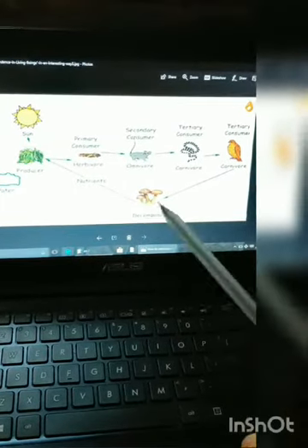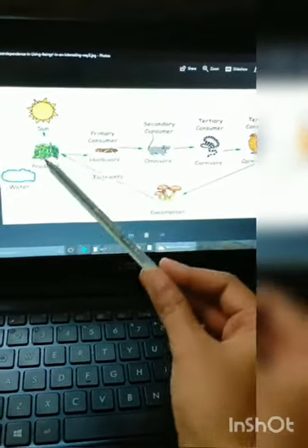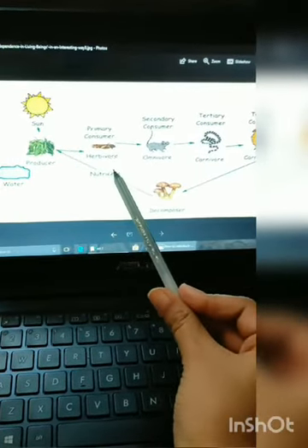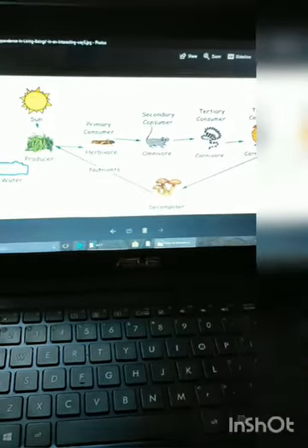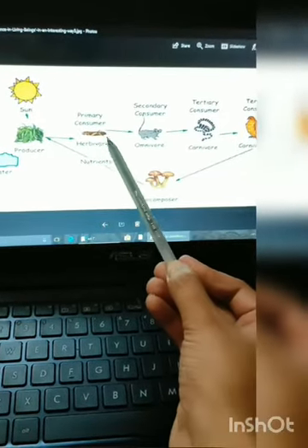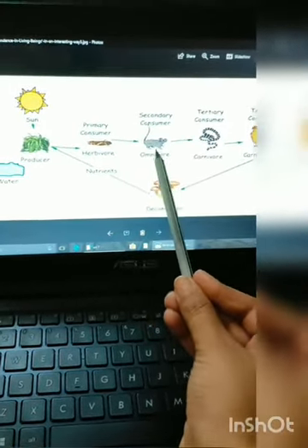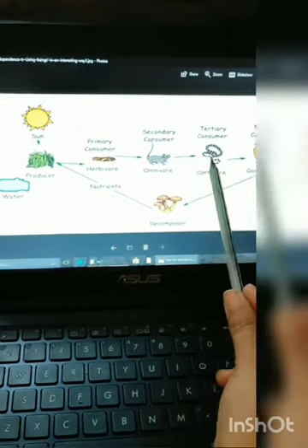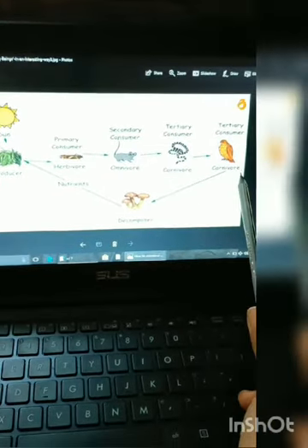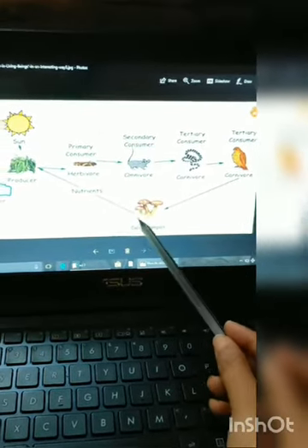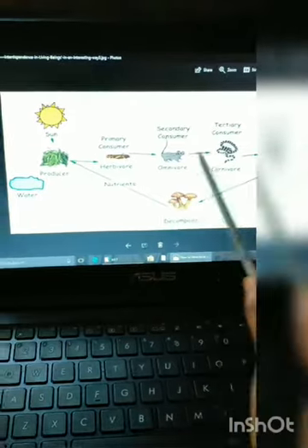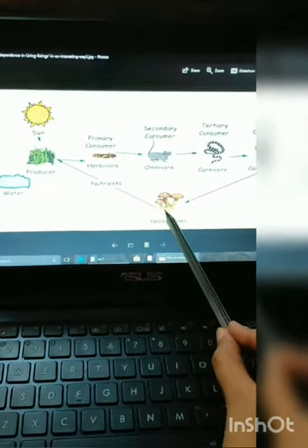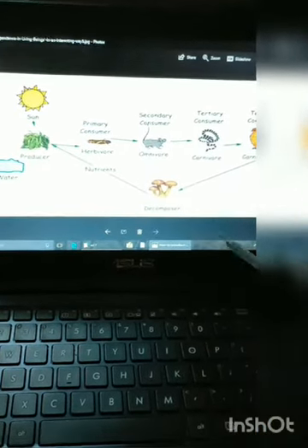See here, students, you can see a picture: sunlight, producer, and those who are dependent on the producer, herbivorous, meaning those who are eating grass, the first primary consumer, the first step. Secondary consumer, which will be omnivorous, and tertiary consumer, carnivorous, and decomposers. When these die, what will happen? Decomposers such as bacteria and fungi will decompose it into the soil.